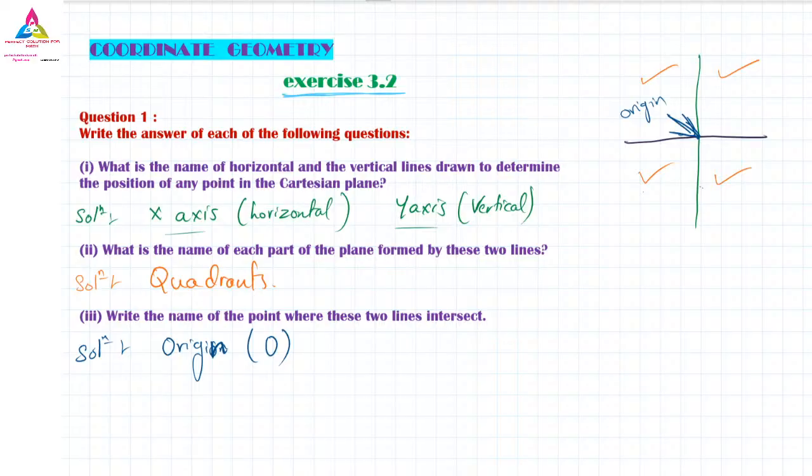So I don't think you have any doubt regarding this. Anyone have a doubt? The two lines, x-axis and y-axis, meeting at a single point, that point is called the origin. So these are the three answers, the first main three answers.